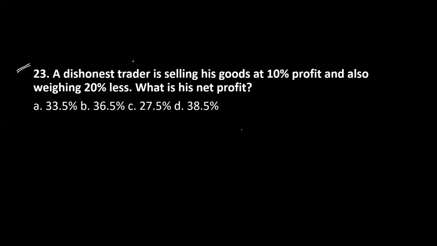Okay, a dishonest trader is selling his goods at 10% profit and also weighing 20% less. So there's a combination here. So carefully understand the data and then proceed with it.